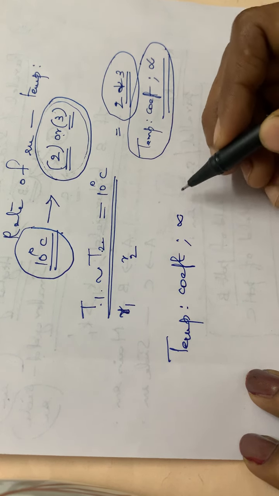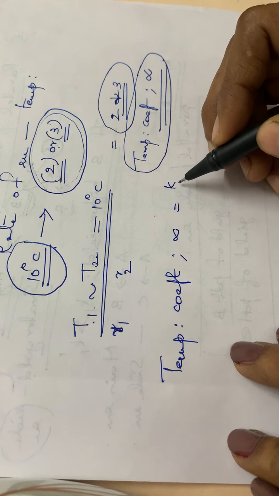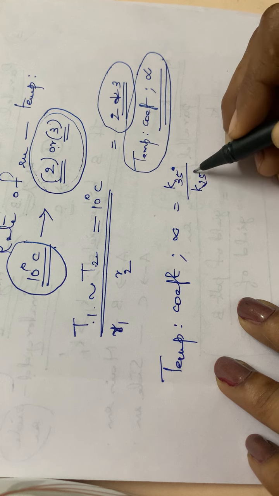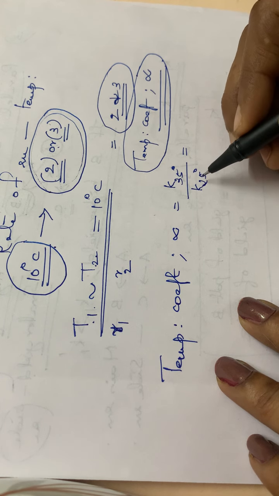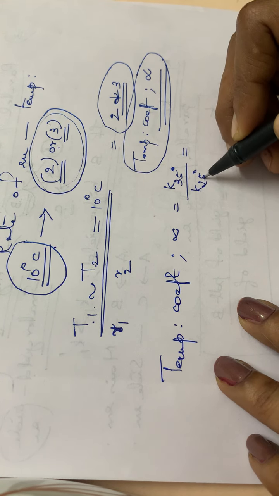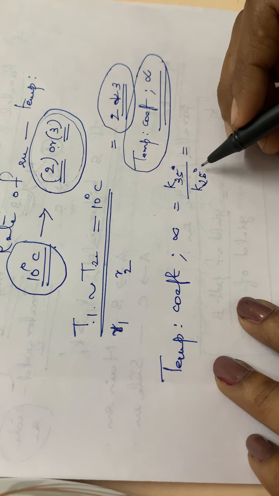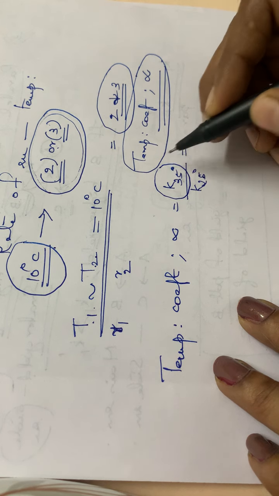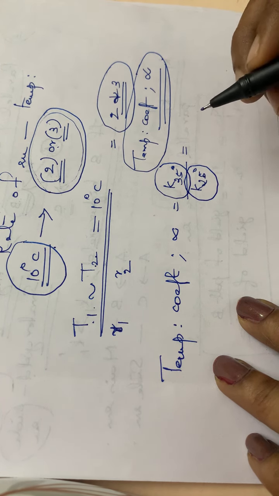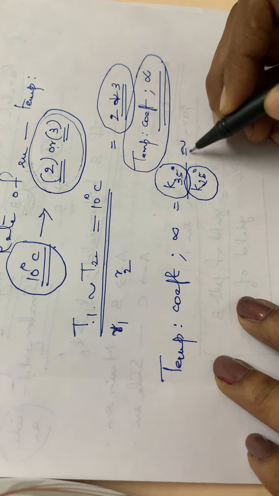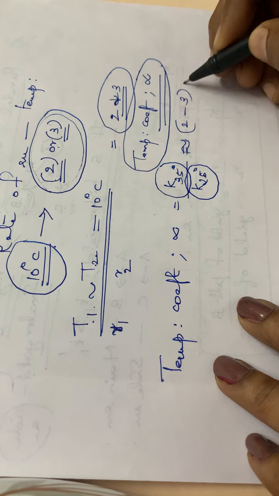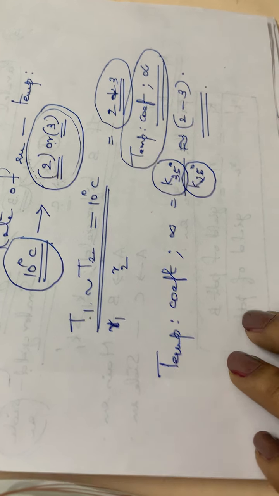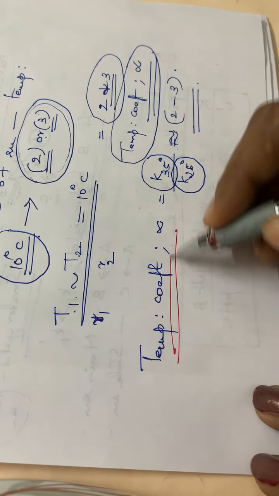Temperature coefficient alpha is equal to K35 divided by K25. Normally we represent the temperatures at 35 degrees and 25 degrees. 25 degrees is room temperature, isn't it? Approximately. So K35, that means the rate constant at 35 degrees Celsius to the rate constant at 25 degrees Celsius, will be approximately equal to 2 to 3. Okay, so this is called the temperature coefficient alpha. This term is also very, very important.